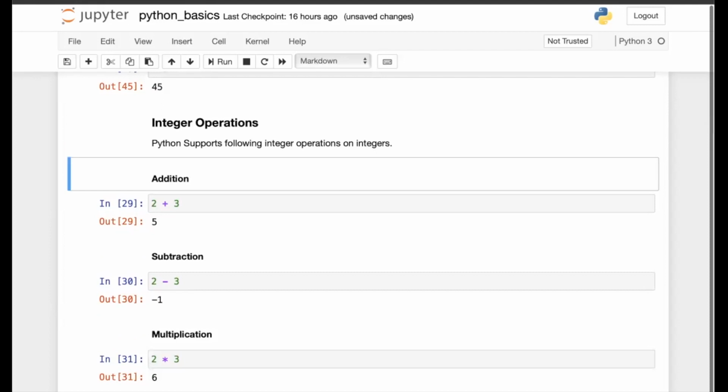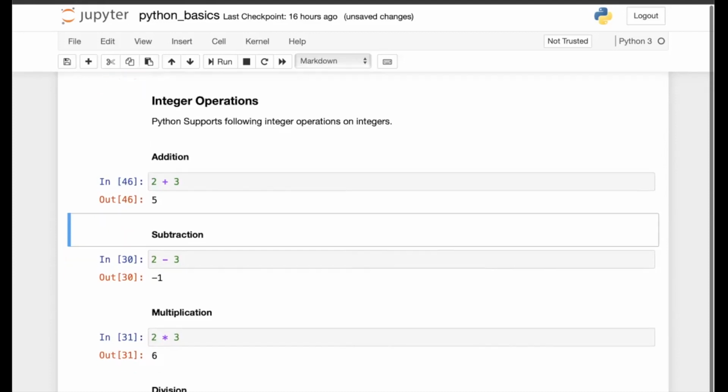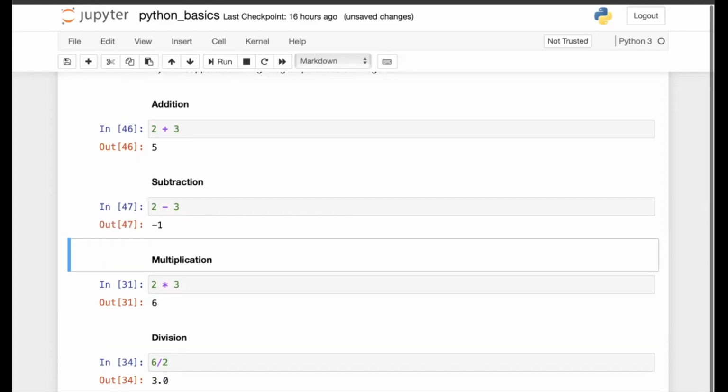So to represent addition, we use the plus sign. 2 plus 3 gives me 5 when it is executed. Subtraction is supported with the minus sign. 2 minus 3 gives me -1. Multiplication is supported with the asterisk symbol. So 2 asterisk 3 gives me 6.